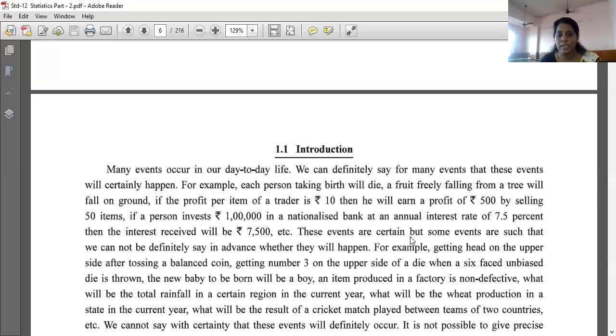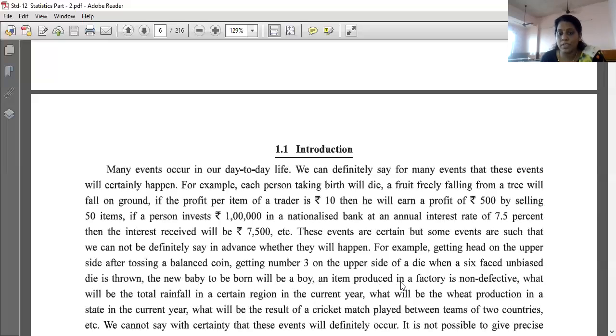These events are certain, but some events are such that we cannot definitely say in advance whether they will happen. For example, getting head on the upper side after tossing a balanced coin, getting a number 3 on the upper side of a die when a 6-faced unbiased die is thrown. The newborn baby will be a boy or a girl, we can't predict that.